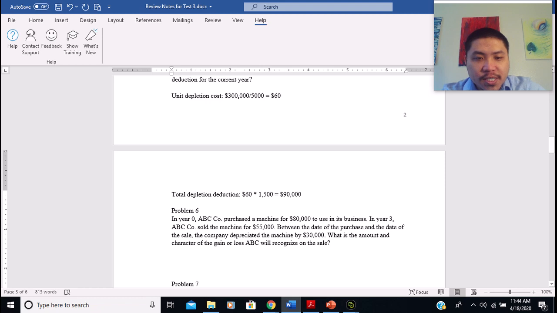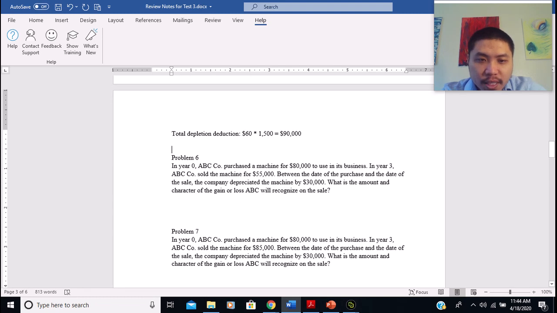Let's look at problem number 6. So in this problem, it says in year 0, ABC company purchased a machine for $80,000 to use in its business. In year 3, the company sold the machine for $55,000. Between the date of the purchase and the date of the sale, the company depreciated the machine by $30,000. So the question asks, what is the amount and the character of the gain or loss ABC will recognize on the sale? Right, so this problem is a depreciation recapture problem, right?